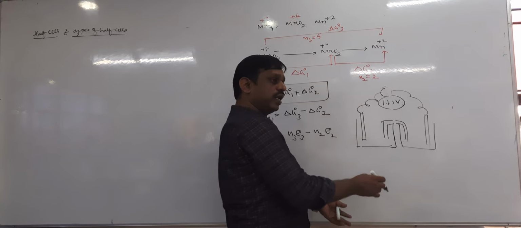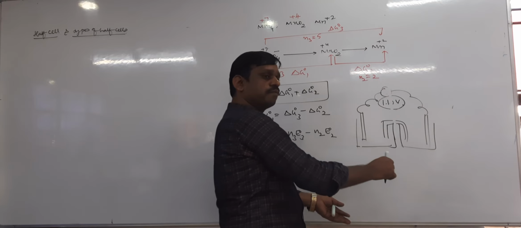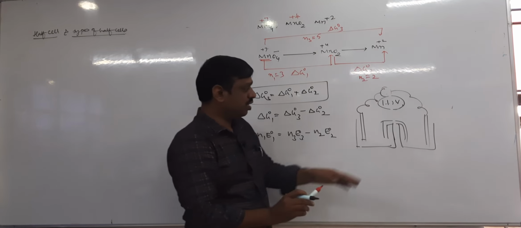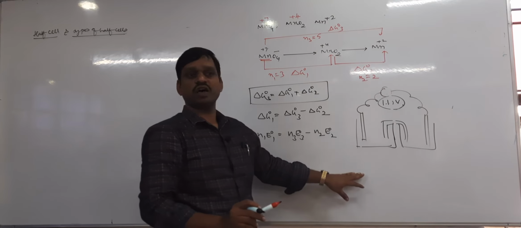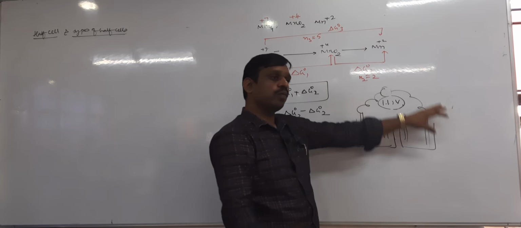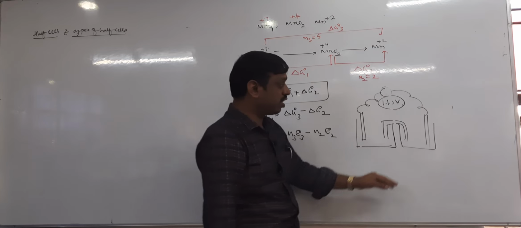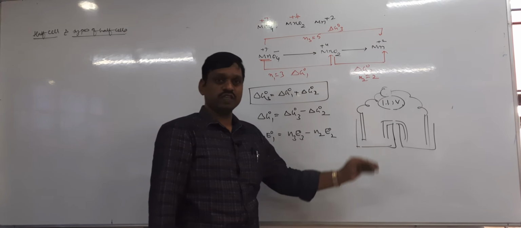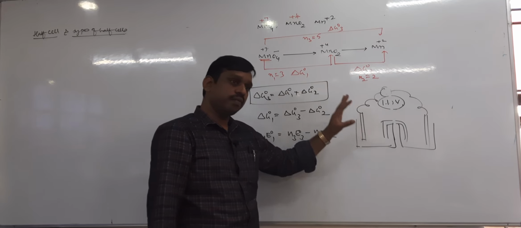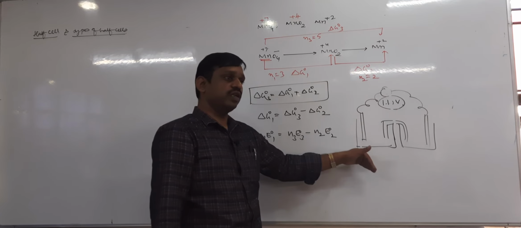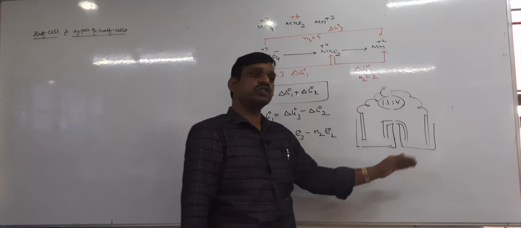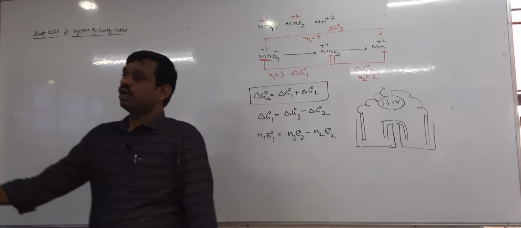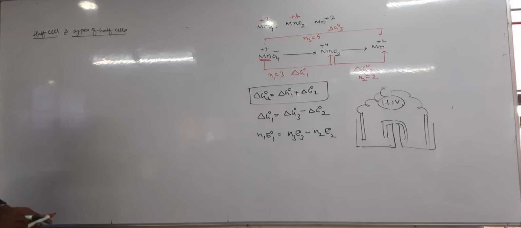How do you define half cell? Half cell is nothing but an electrode placed in a solution of its own ion. For example, a zinc rod placed in zinc sulfate is one half cell. A copper rod placed in copper sulfate is also one half cell. It does not mean that a copper rod placed in zinc sulfate is a half cell. No. The meaning of half cell is that an electrode of any metal or non-metal should be in equilibrium with a solution of its own ion. Okay, fine. But here half cells are further classified into 4 types.